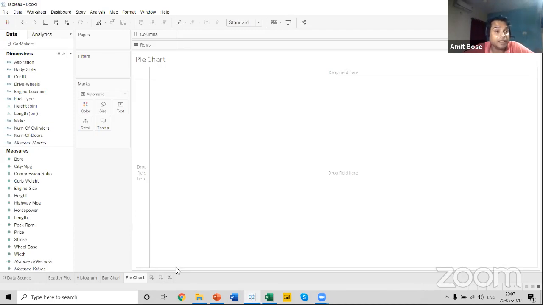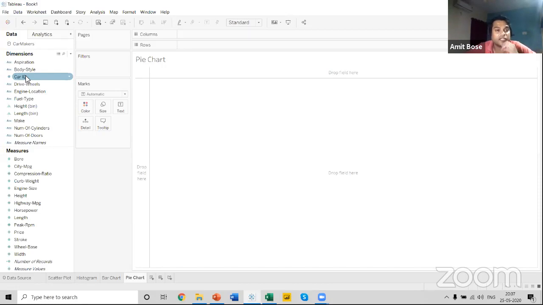For example, if I want to show you the count of the number of cars in terms of fuel type, for example, how many cars are available for diesel and how many cars are available in petrol.